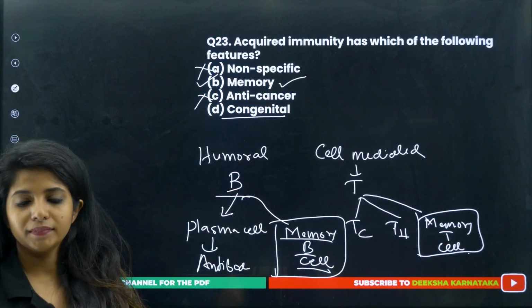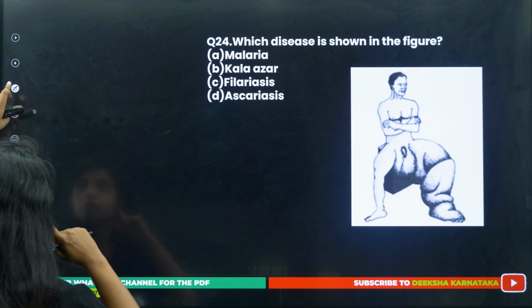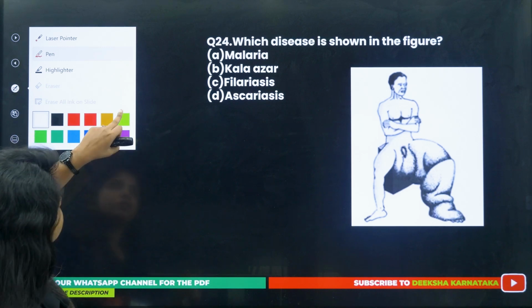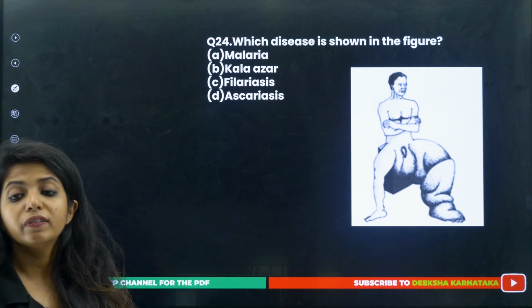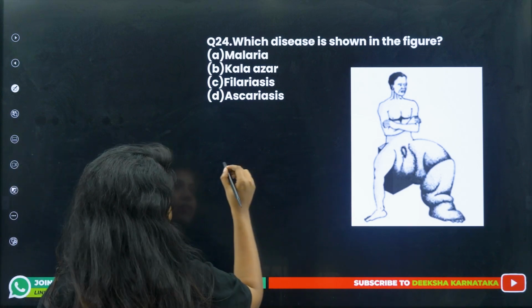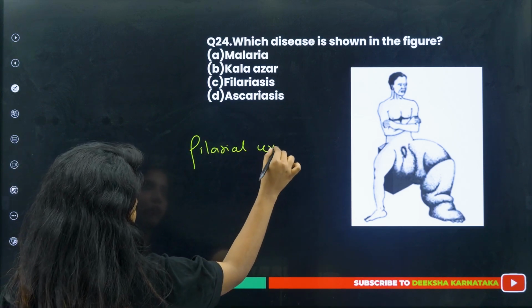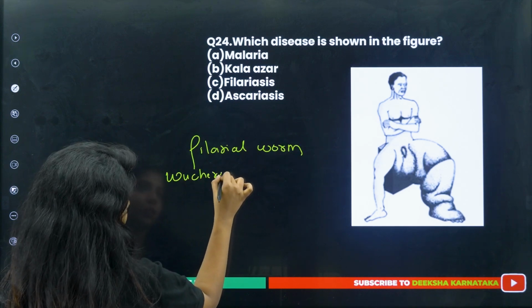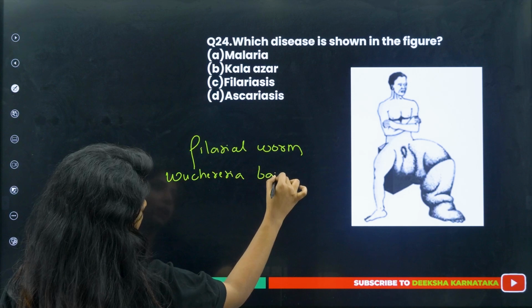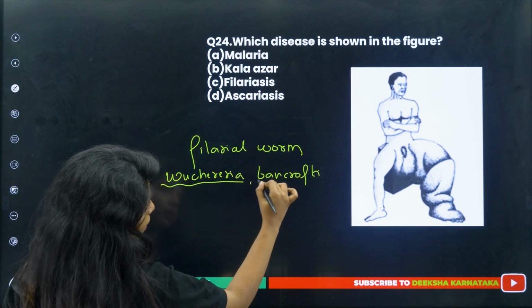Okay, going ahead. Which disease is shown in the figure? What is the disease that is being shown in the figure, children? Is it Kala Azar? Is it malaria? Is it filariasis, ascariasis? It's filariasis. It's caused by the filarial worm, Wuchereria bancrofti.